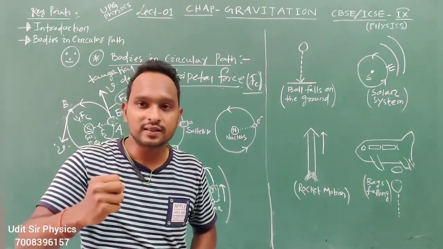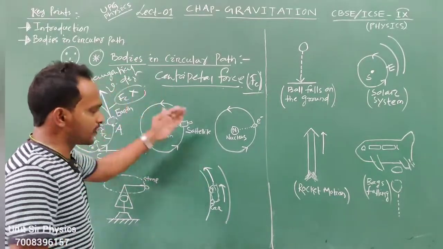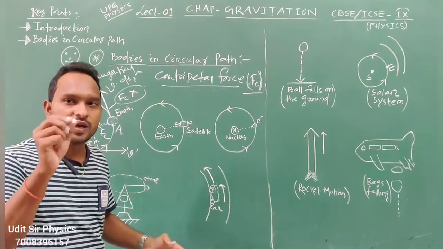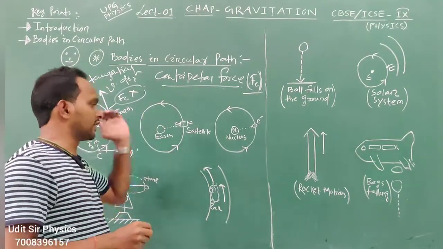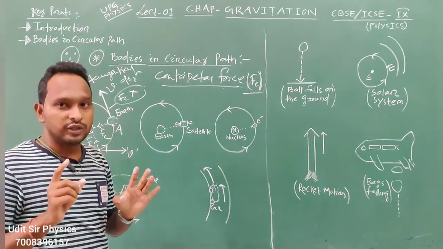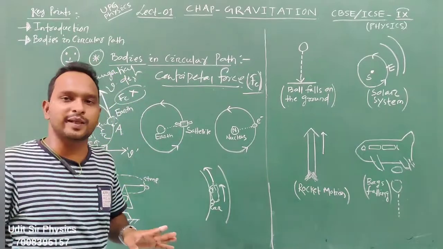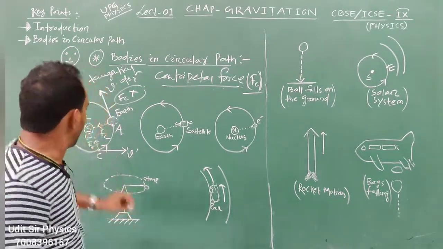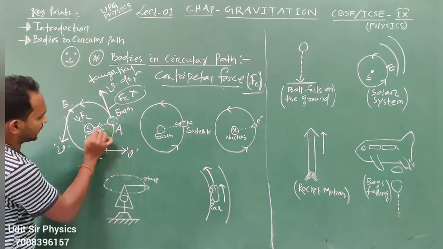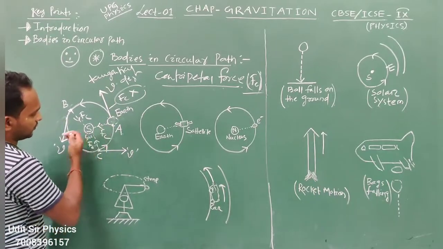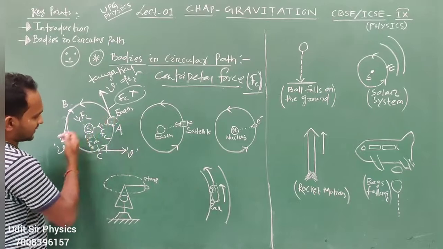In the examples I am going to solve, there are different forces acting like the centripetal force, but centripetal force is originally not existing. Number one, this is a body, and the sun pulls the earth towards itself.